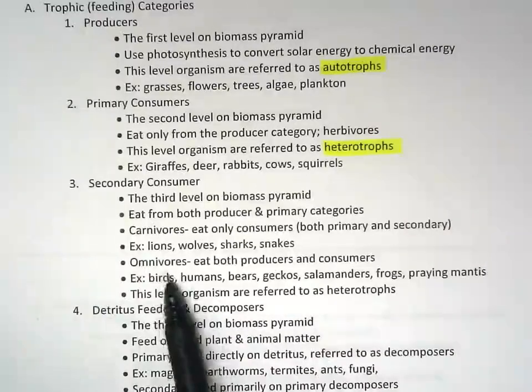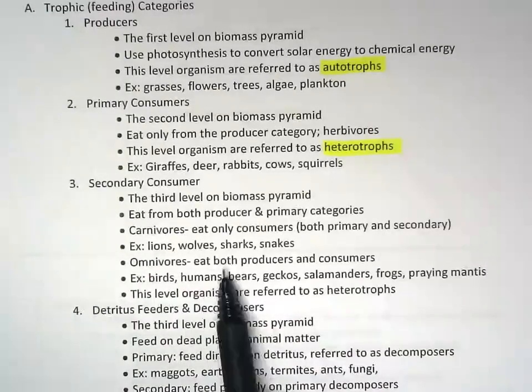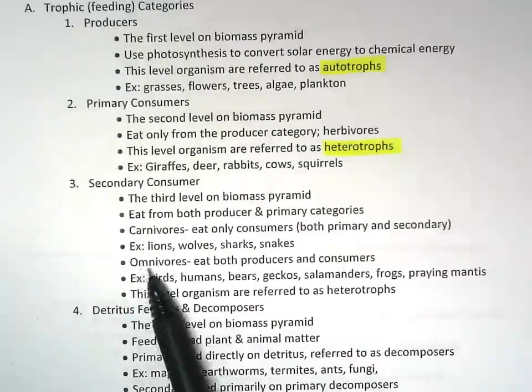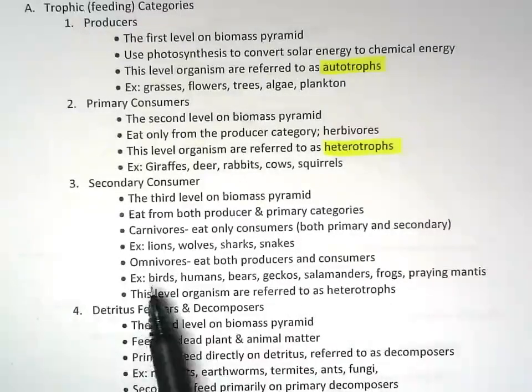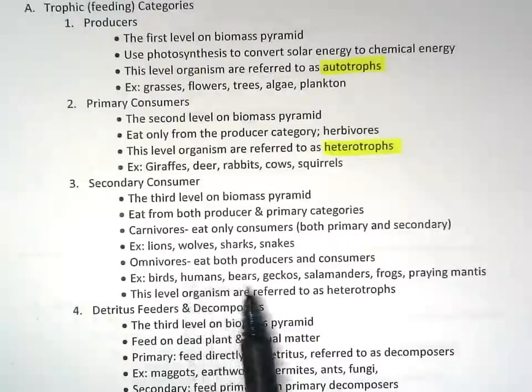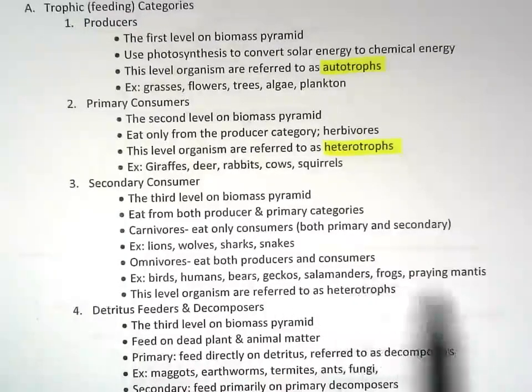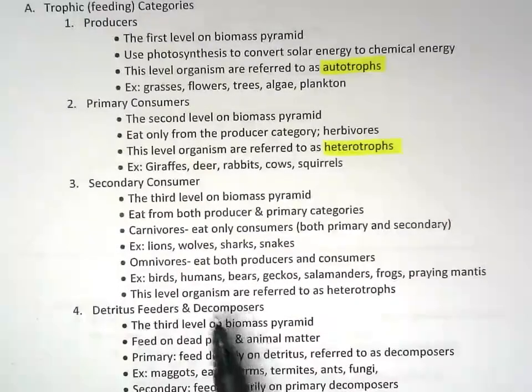And then there's omnivores, which eat both producers and consumers. Omni means every or all. So eating from all categories. So examples would be birds, humans, bears, geckos, salamanders, frogs, praying mantis, stuff like that eat both.